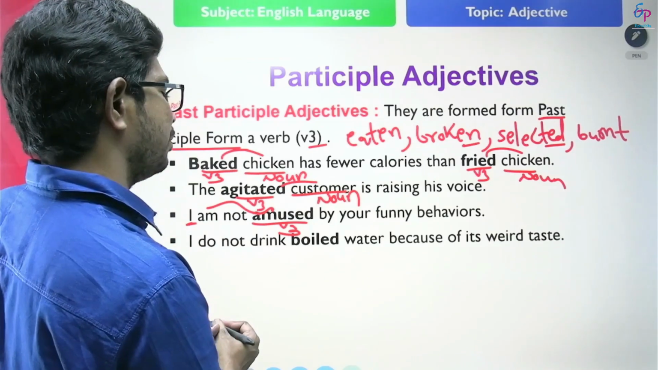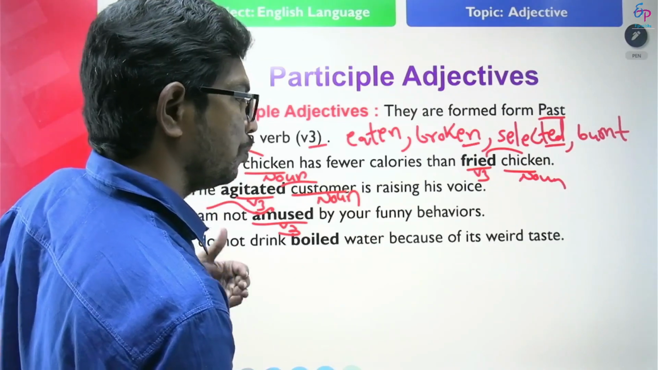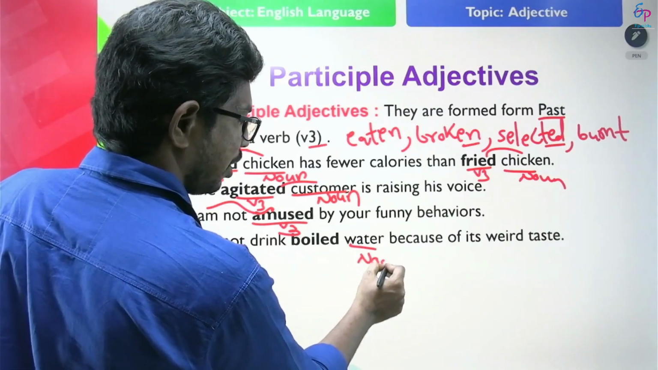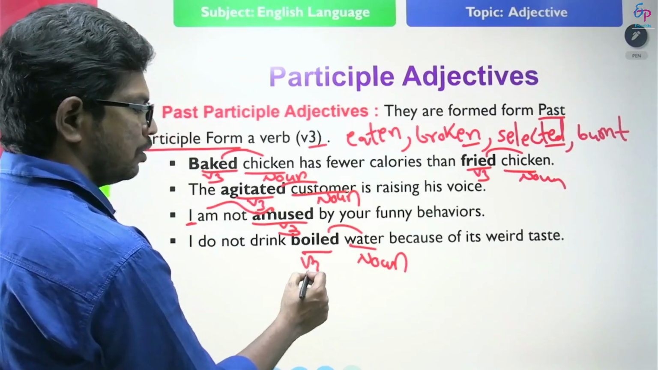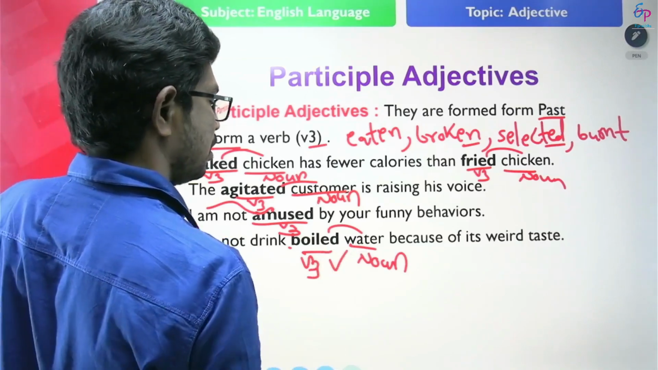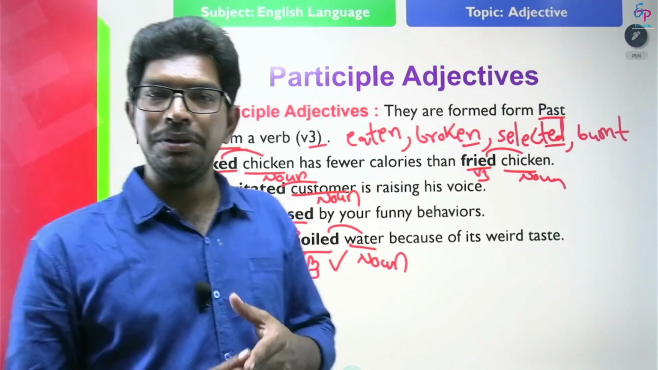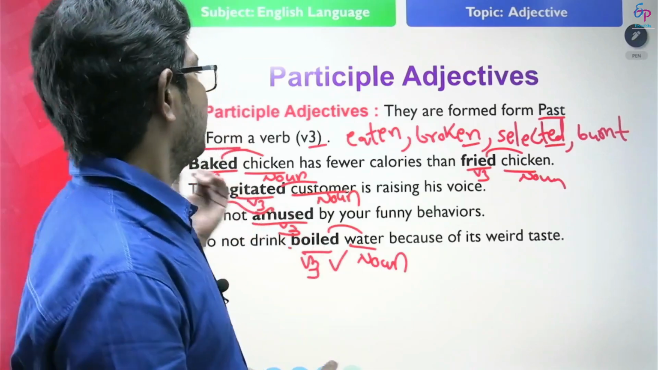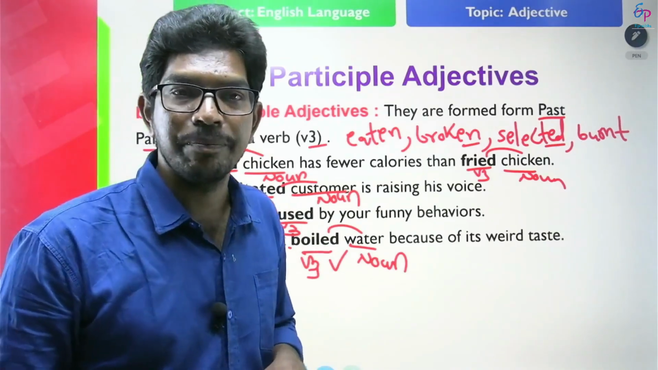I don't drink boiled water because it's not very tasty. Here water is a noun. What type of water is it? It is boiled water. What is boiled here? V3 form. So here boiled is acting as an adjective. It is modifying water. So what are participle adjectives? There are two types. Present participle, they cause the feeling, and past participle, they receive that feeling.